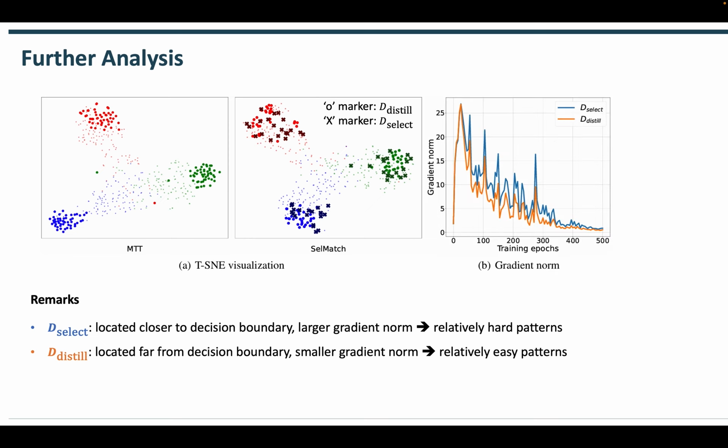Additionally, we plot the gradient norm of each set during network training. The gradient norm of the selected set is larger, which also indicates the selected set contains more complex patterns.